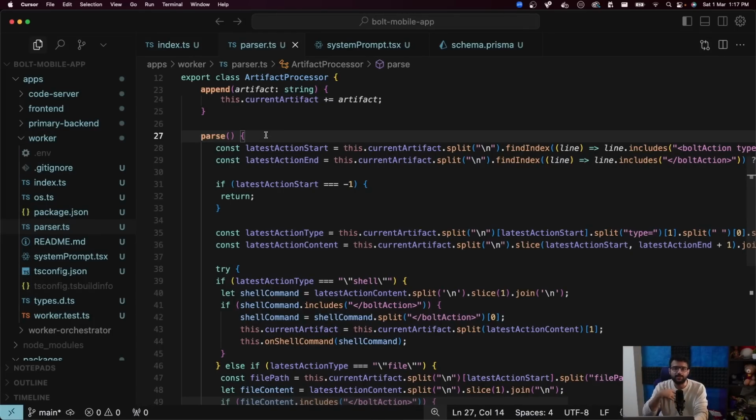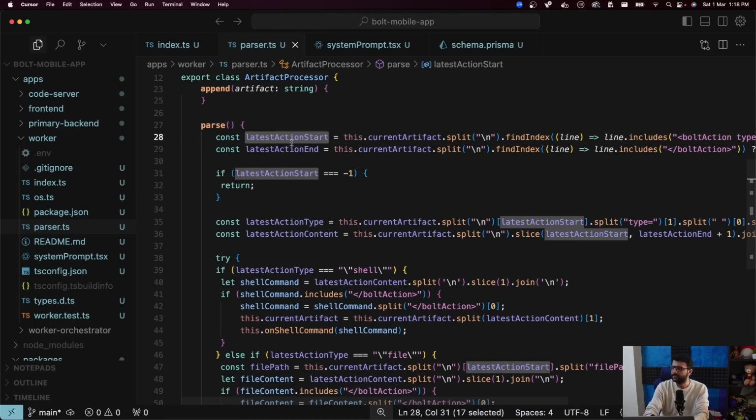This is my implementation of it. Very ugly, I somehow wrote tests for it, tested it a lot and made sure it worked. Let me share how I've done it, but feel free to write your own implementation. You can use an XML library also that parses XML. I have not done that. I have written very ad hoc parsing, but there are XML libraries. I tried that first, but with Bun they were facing some issues, so I chucked it and I wrote my own parser myself. But if you're using Node.js, most probably you'll be able to use an XML parsing library. You don't have to do all the things that I've done over here.